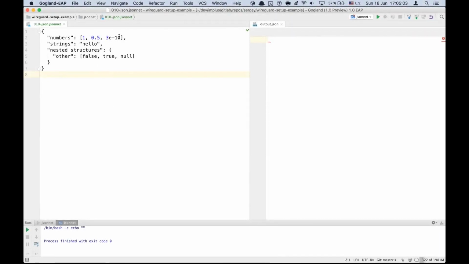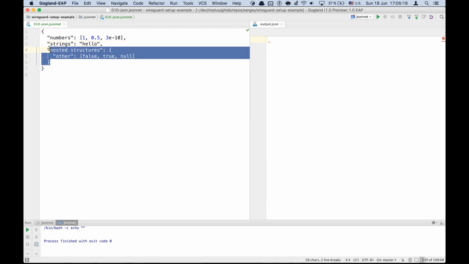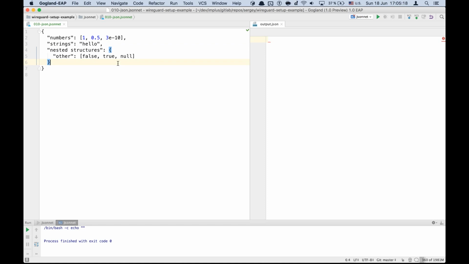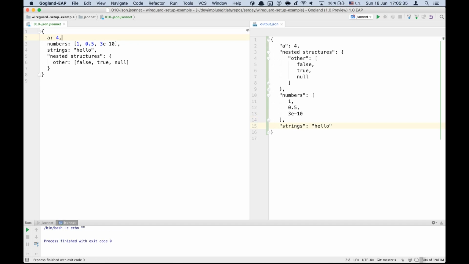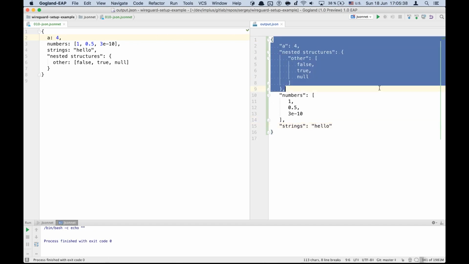In Jsonnet you have all the same data types you have in JSON: objects, arrays, double precision floating point numbers, strings, booleans, null. Of course you can use nested structures. So if we run it through Jsonnet, we get the same object here. In Jsonnet, quotes for fields that are valid identifiers are optional, so we can delete these quotes here and here. Let's add another field so we can see that it actually works. And run it again, and here it is.